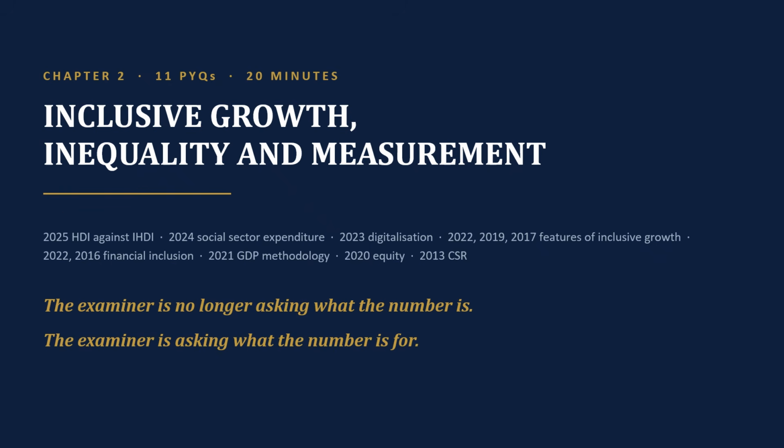In this chapter, 2025 asked HDI against IHDI, 2024 asked social sector expenditure, 2023 digitalization, and 2022, 2019, 2017, three times, asked features of inclusive growth. 2022 and 2016 asked financial inclusion, 2021 asked GDP methodology, 2020 equity, and 2013 CSR.